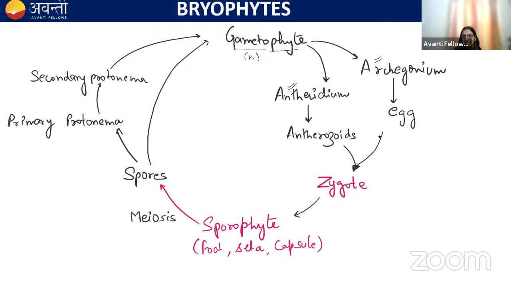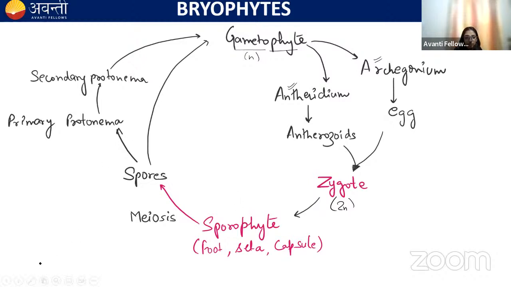When the antherozoid, the male gamete, and the female gamete fuse, they produce a zygote, which is 2n in number. This zygote undergoes differentiation and produces a multicellular sporophyte, and this sporophyte undergoes differentiation and produces the foot, seta, and capsule. Foot is for attachment, seta is the stalk, and there is a capsule.